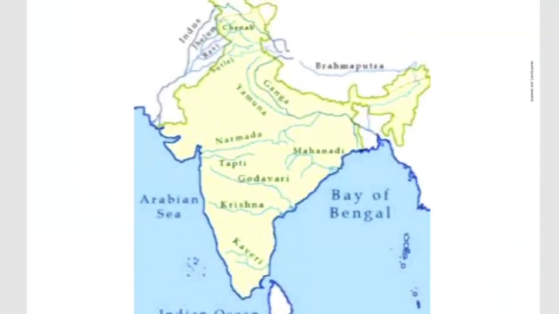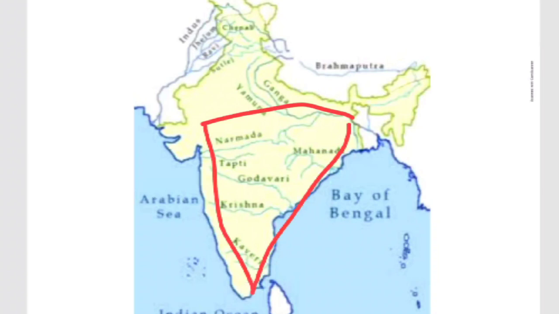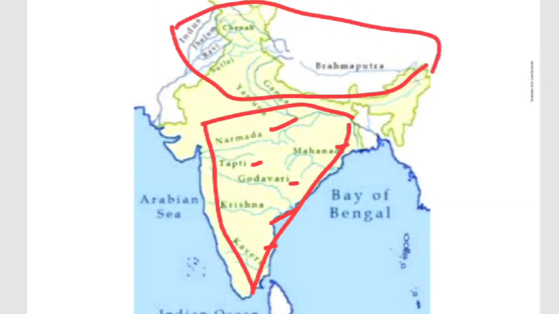The next one, this is the peninsular rivers, children. I am drawing here. This is the peninsular plateau. Narmada, Tapti, Mahanadi, Godavari, Krishna, Kaveri. These are the peninsular rivers. The other rivers here are considered Himalayan rivers.